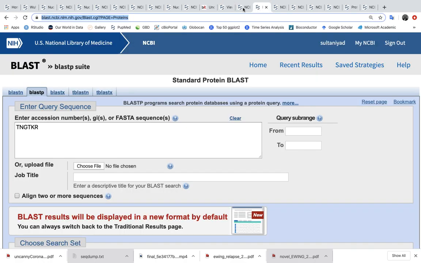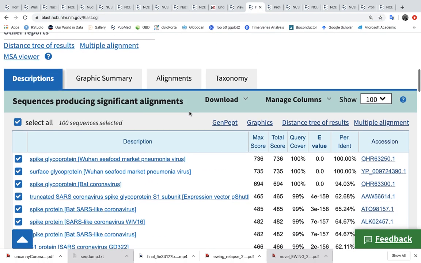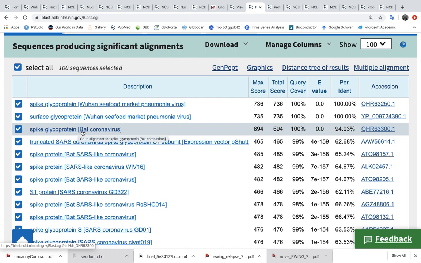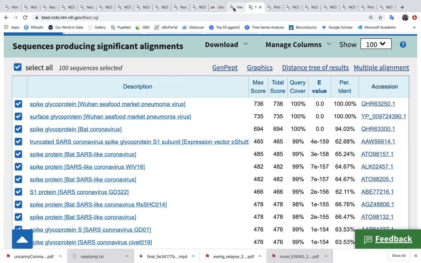Let's skip this because it will take a little time. Here we go. So this region is really similar to the spike glycoprotein in another bat coronavirus. So the segment is not totally new, but definitely as a whole, the segment is not identified. But when you look at the protein structure within this segment, you can see it is very similar, 94% to another protein in another coronavirus. So this is still within biologically acceptable evolution of the virus, we might say.